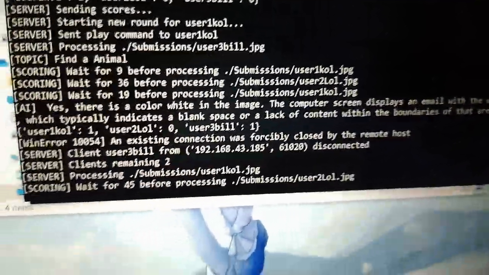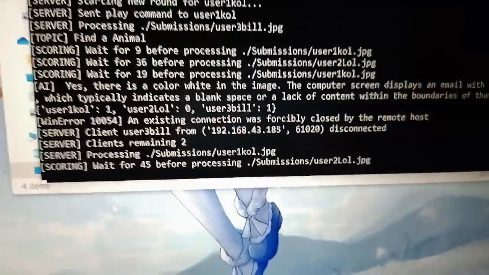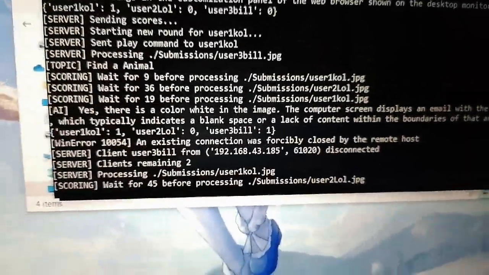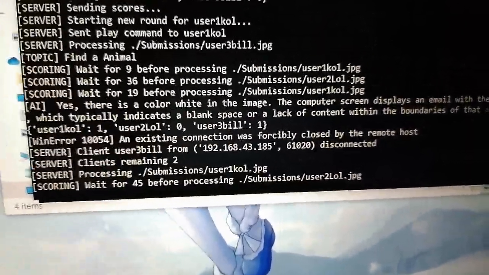So let me just go through closing the other ones. CMD, close, tsaka close. Tada. Bali, right now, there should be no clients. We just broke all the connections. So right now, it's still stuck in the processing. Let's just wait for it to finish and attempt to contact the server ulit. Tapos it'll learn oh, there's no one there.